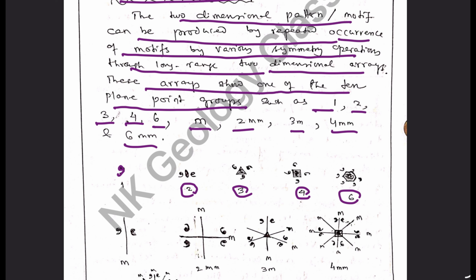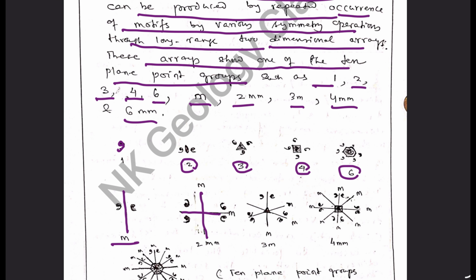So these are the arrangements of motifs in two dimensions with axes of two-fold, three-fold, four-fold and six-fold symmetry, and the arrangement in such a plane so that the motifs form mirror images of each other in the two-dimensional plane.